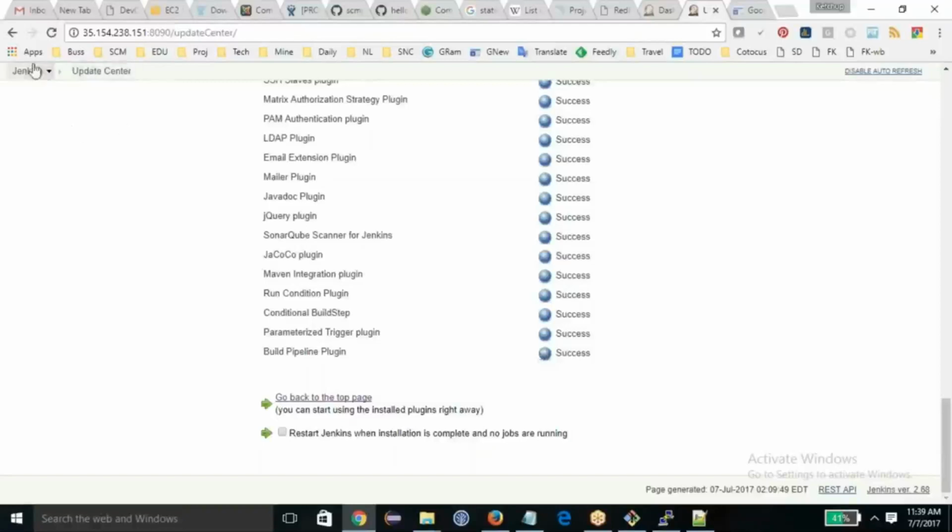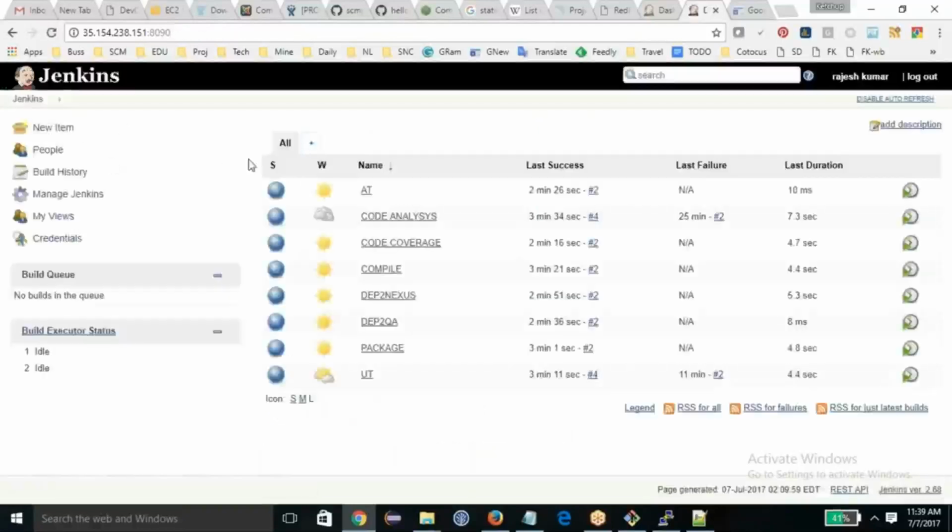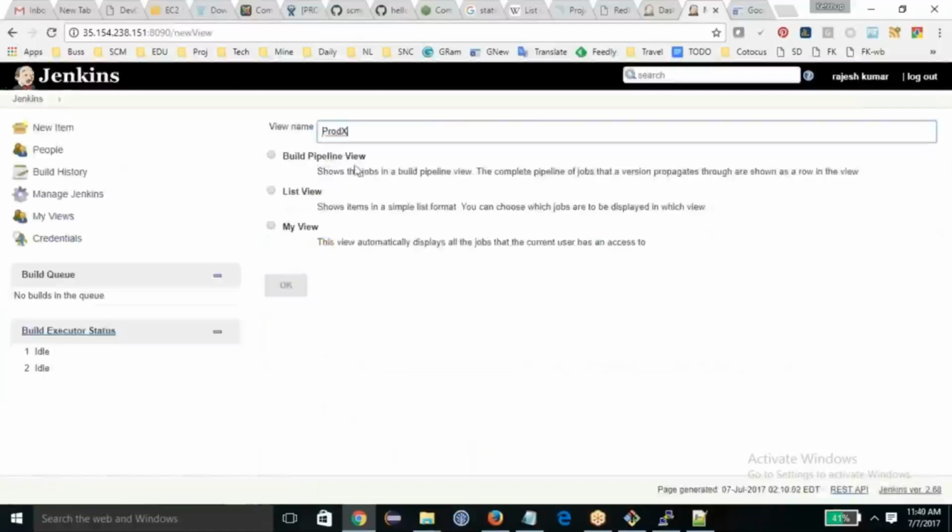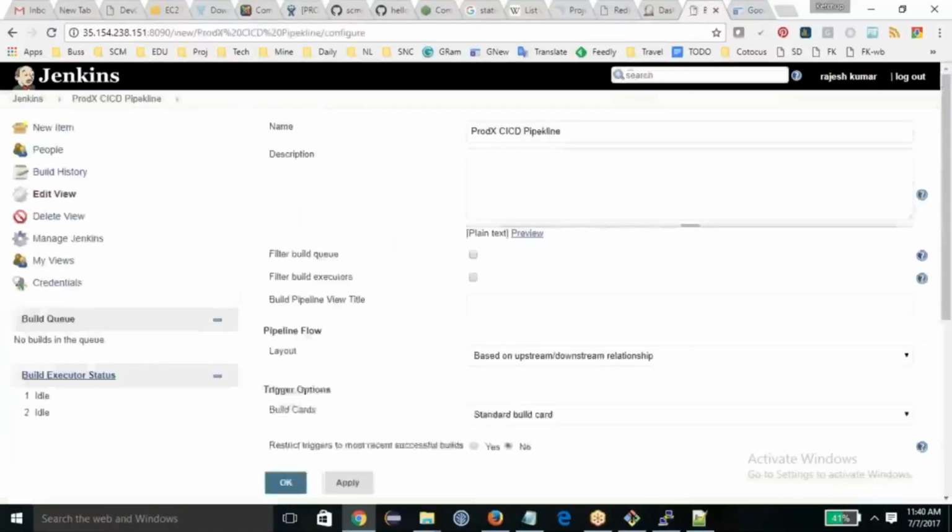Okay, so now you see that this pipeline is installed. Now I am going to create a pipeline, product X CI CD pipeline. And I just name it view name and select this build pipeline which I installed, and click OK.